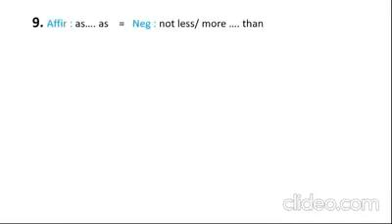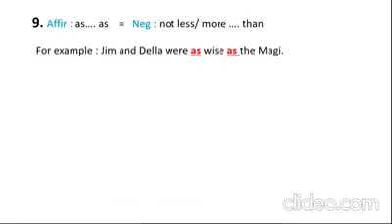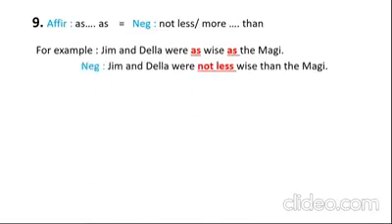Number 9: in affirmative, if you have as ... as, you can write the negative not less or more ... than. You can find it in degree also. For example, Jim and Della were as wise as the Magi. In negative, Jim and Della were not less wise than the Magi.